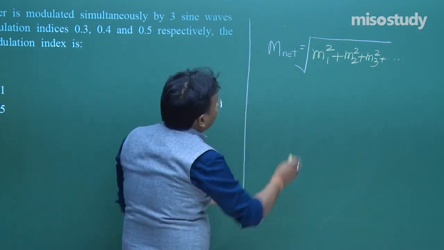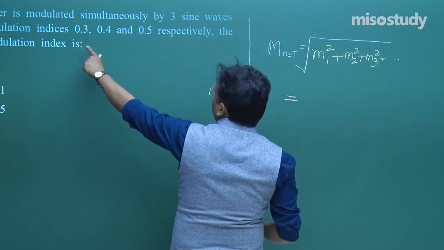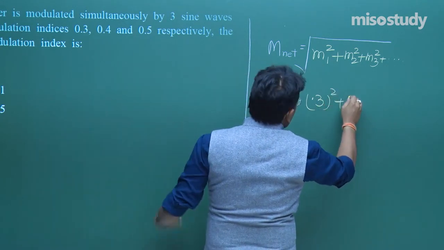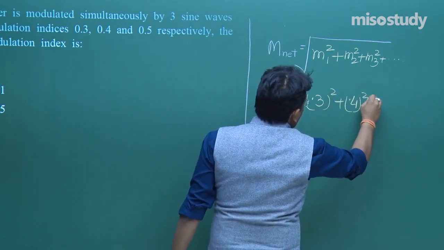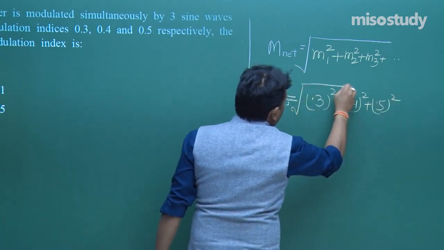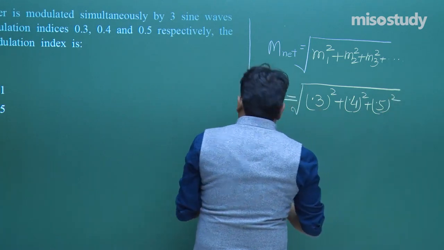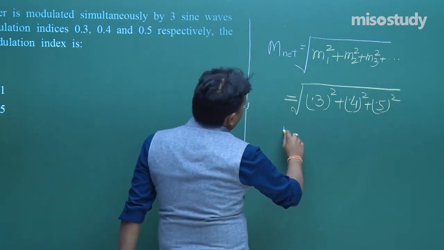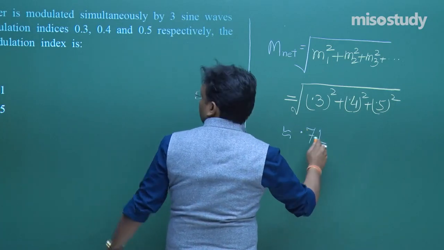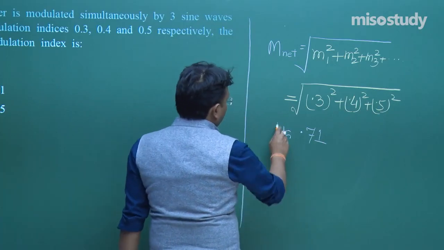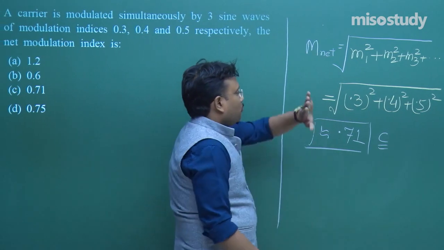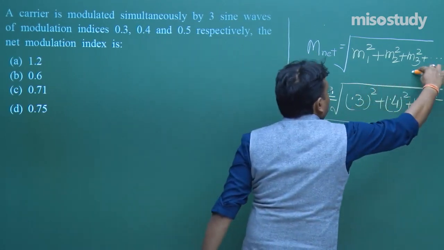So let us start putting these values: 0.3 whole square plus 0.4 whole square plus 0.5 whole square. Solve it. As you solve it, you will get the answer nearly, because I solved it before coming to this video shoot, it is 0.71. So this is your correct answer, that is C is the correct answer. But what you have to remember is this result.